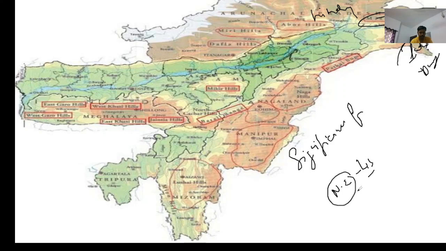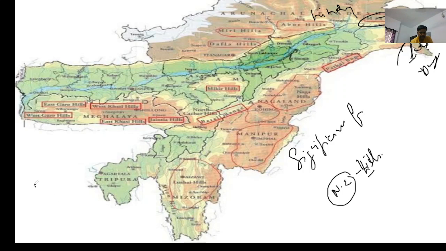So these are the hills which are known as hills of Northeast India. What are the significance? I am telling you in short. Significance of Northeast Hills, isn't it?